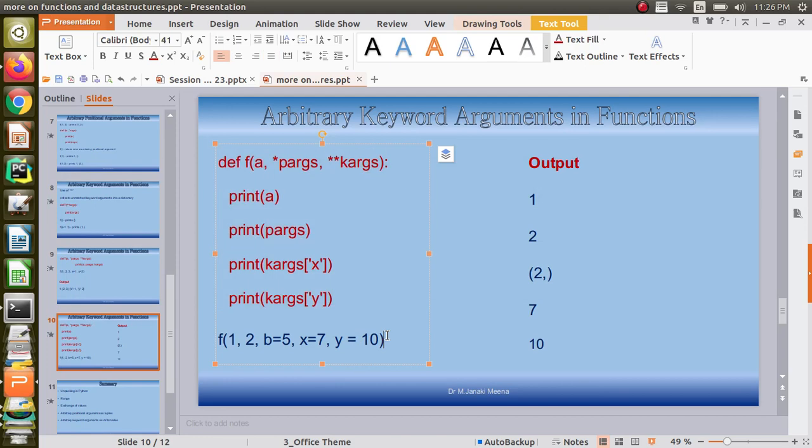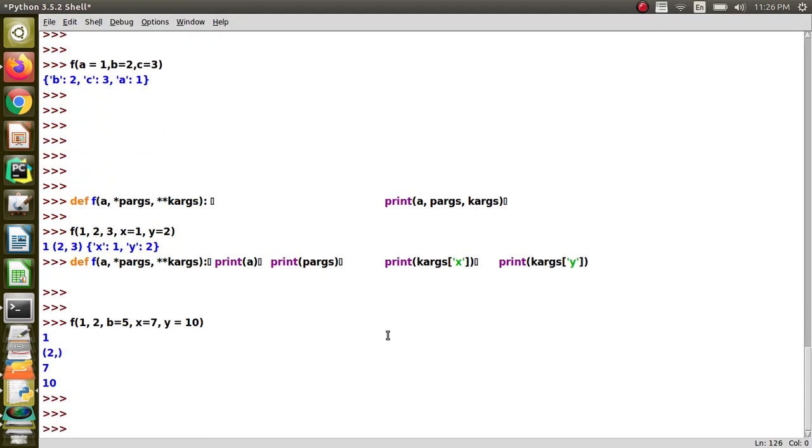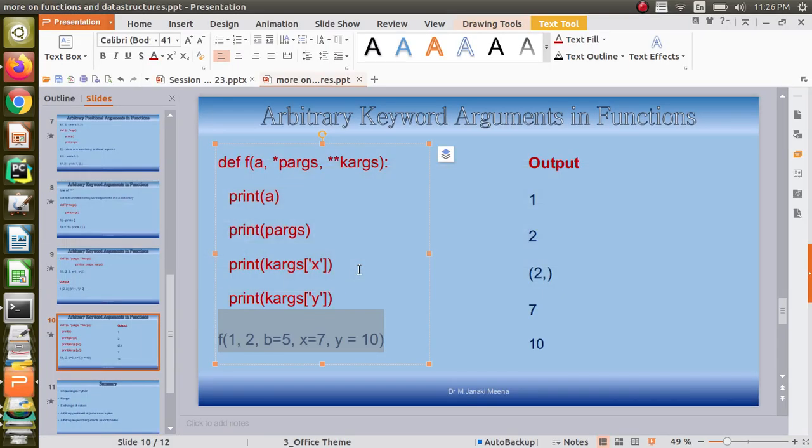When I am trying to call the function with these arguments, you will see that a will have the value of 1, p-args will have the value of 2, and then k-args will have the value of the keyword arguments. All the three will be there in the dictionary, and we can print one by one in a single line. That's what we have done.